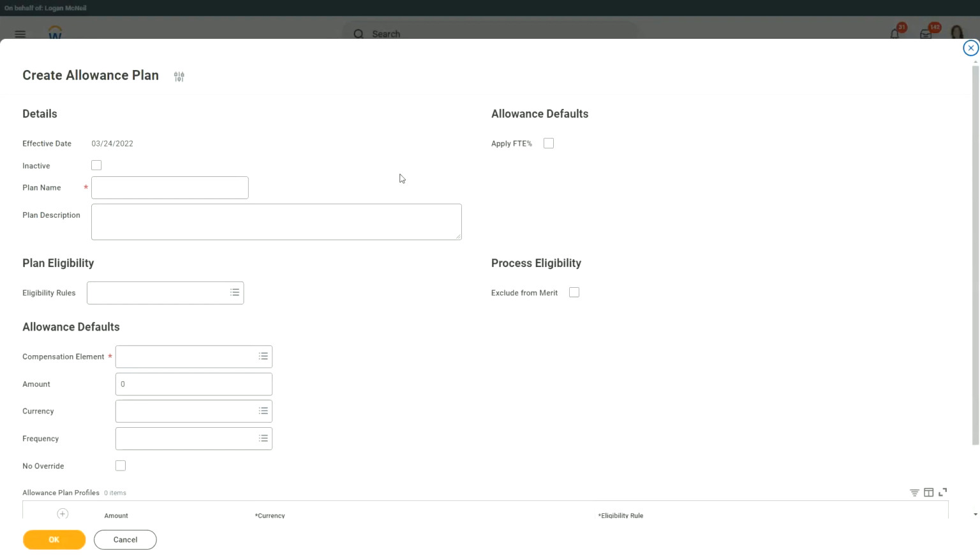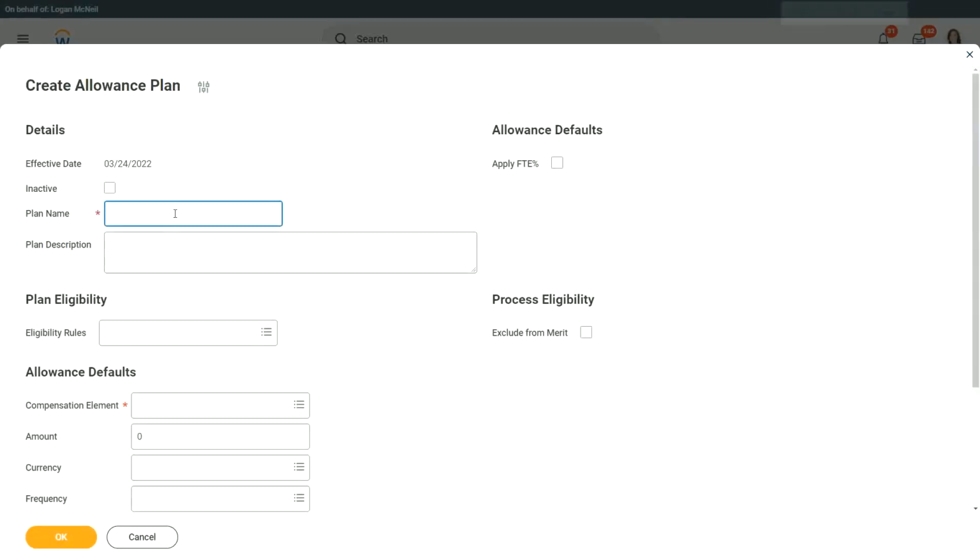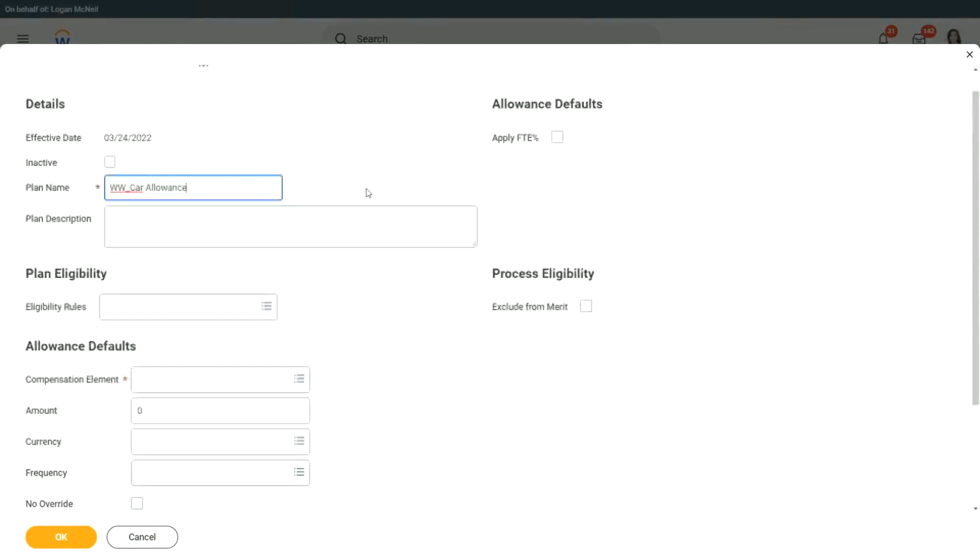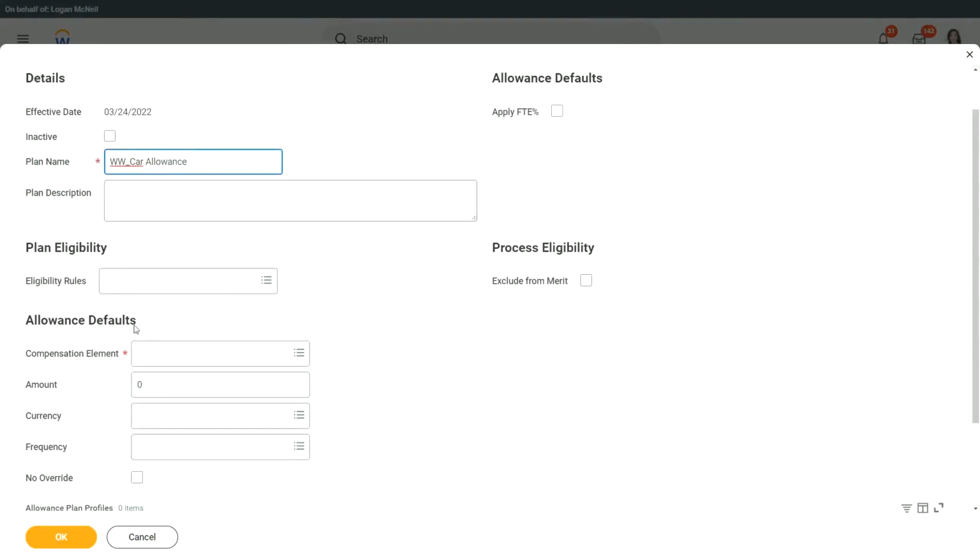And here also it says, what is the plan name? So let's give it a plan name. Car allowance, let's say. OK. Now it will ask you, what is the eligibility rule? Who all is eligible for this particular car allowance?